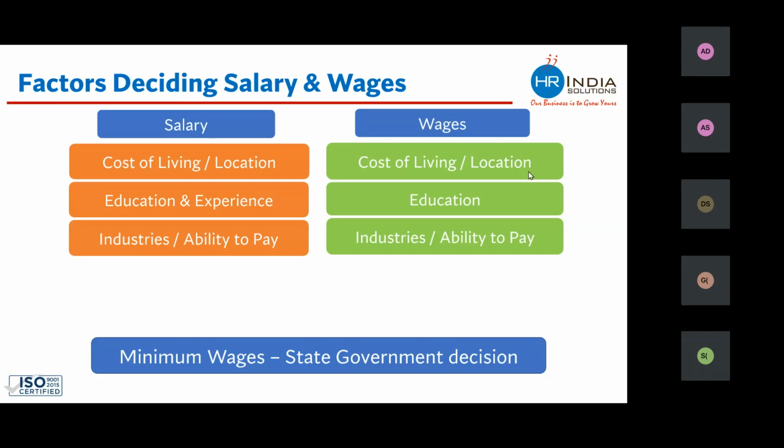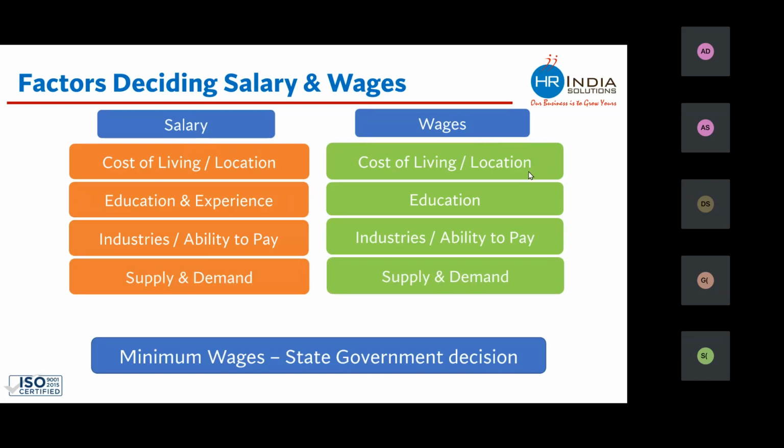Whenever government decides minimum wages, they also decide different minimum wages for different industries. Government decides different minimum wages for the agriculture sector, they decided different minimum wages for the mining industry, and for the manufacturing industry they decided different minimum wages. So even government is deciding different salaries on the basis of industries, which means ability to pay of the industry.